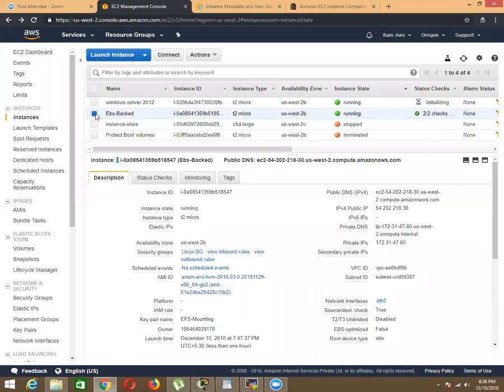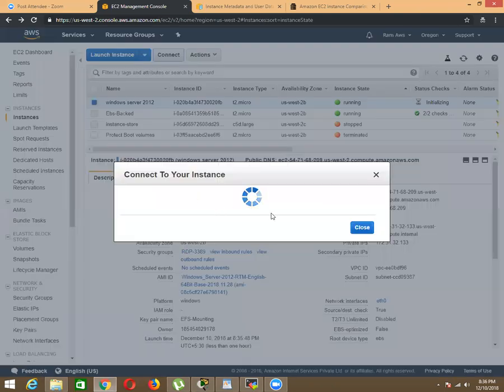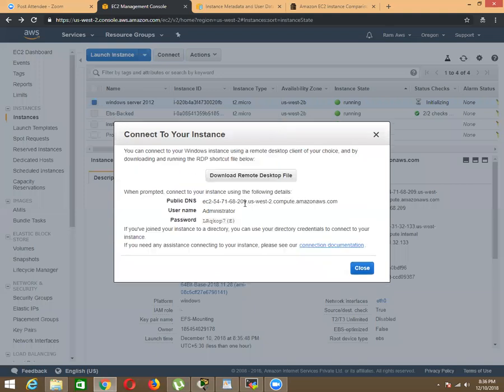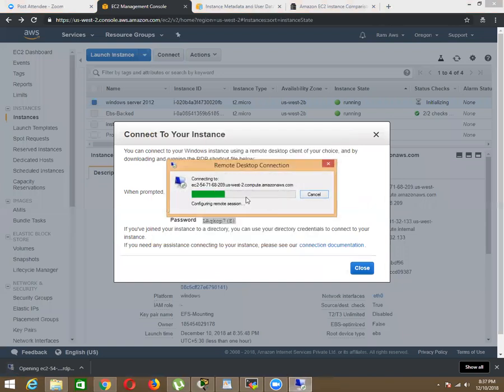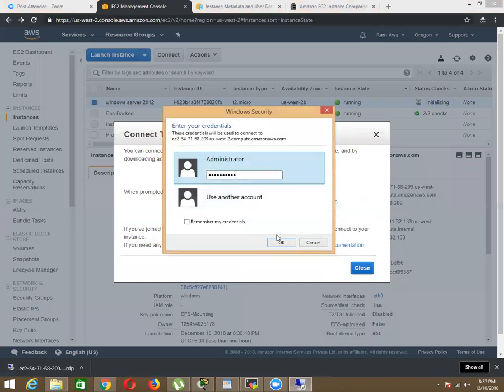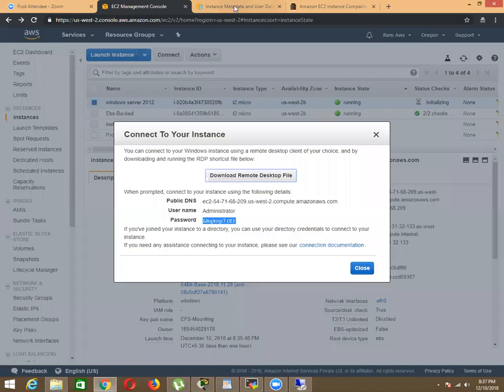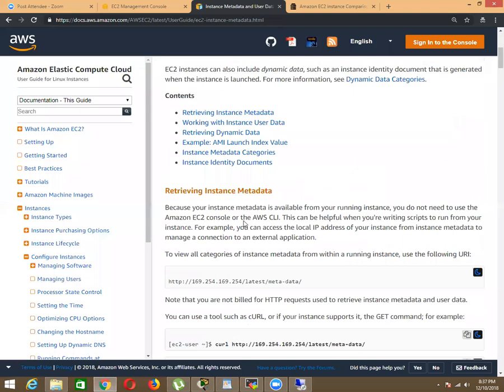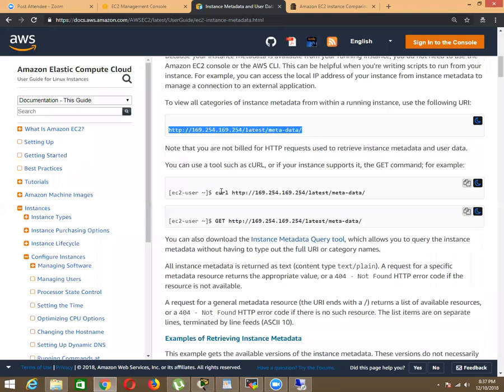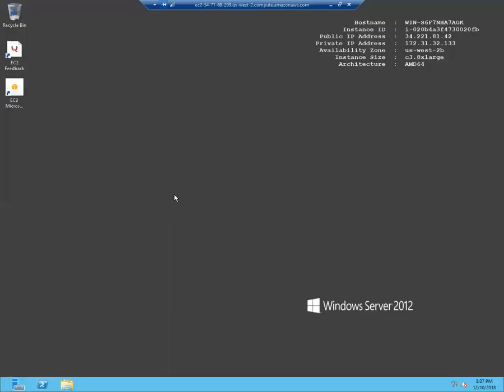In case of Windows, previously I wanted to show, but now I have low hardware performance, but no problem. So now it's starting up. For Windows, for instance metadata, there is nothing you have to do. You just copy this link, same as without curl. Okay, copy it, go to Windows and go to your Internet Explorer.